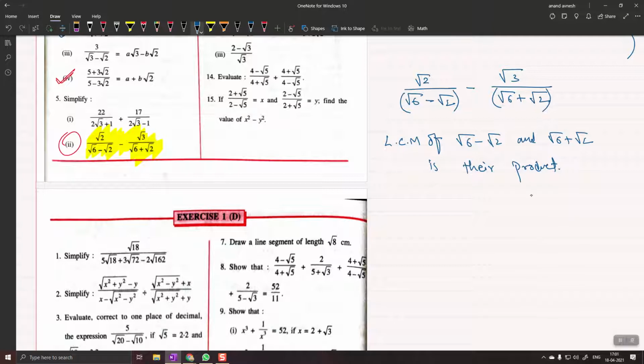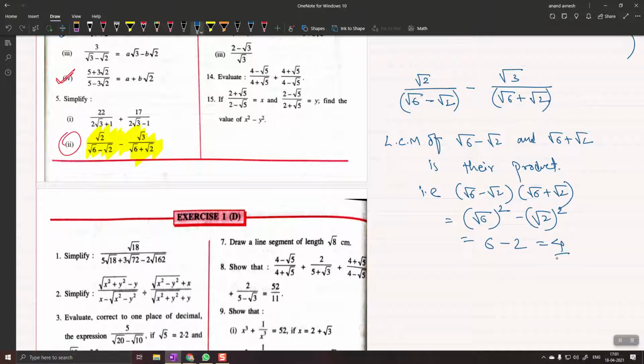ये तुम्हें बहुत काम आएगा बाद में भी. That is, what is their LCM? √6 minus √2 times √6 plus √2. If you multiply this, you will use the formula a square minus b square. (a minus b) into (a plus b) is a square minus b square, which is √6 square minus √2 square. √6 square is 6, √2 square is 2, and the LCM is how much? 4. ये याद रखना, ये बहुत ही important है.